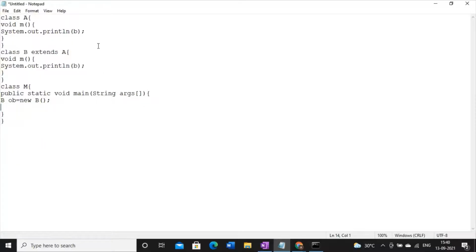In the superclass I have one method, that is m, and in the subclass also by mistake I have written the same method name m, and I have created an object of the subclass, and then I'm just calling the method m.